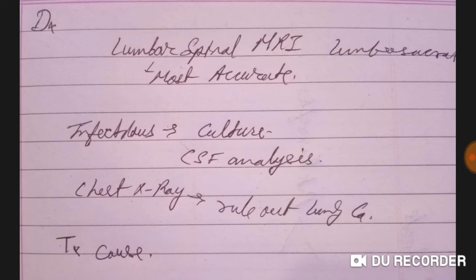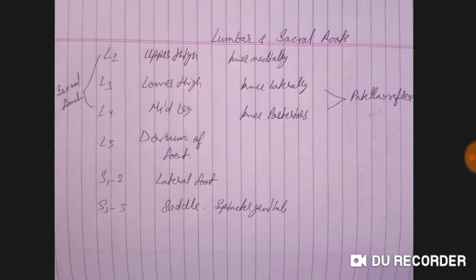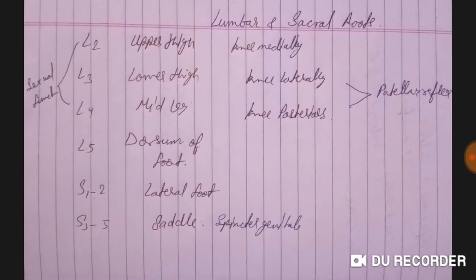And how to treat Cauda equina syndrome? Always treat the cause. If the cause is rheumatological, refer to a rheumatologist; if neurological, to a neurologist; and orthopedic, to an orthopedician. Treat the cause and refer to the specialist.